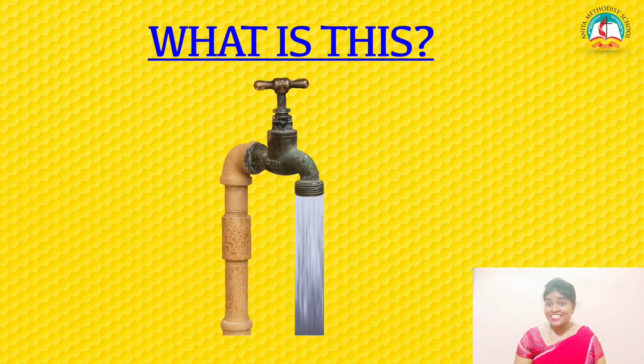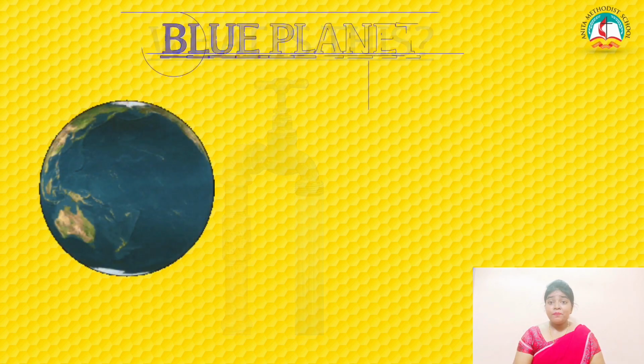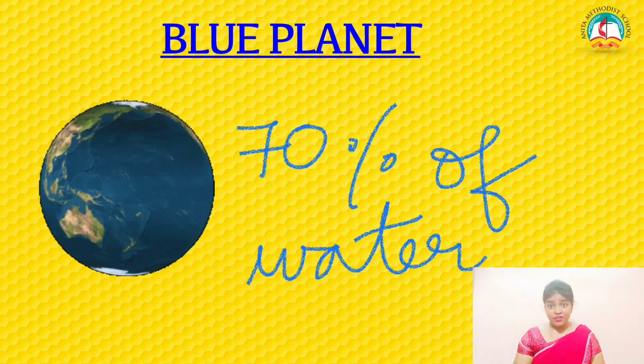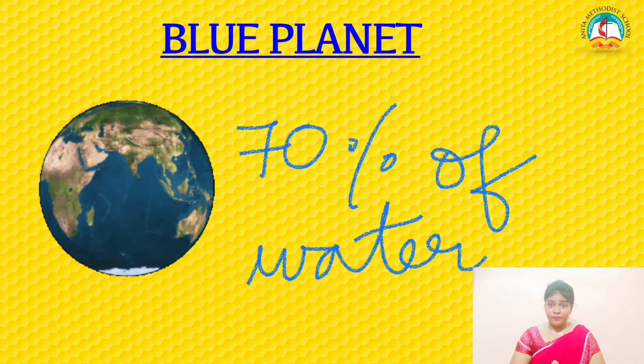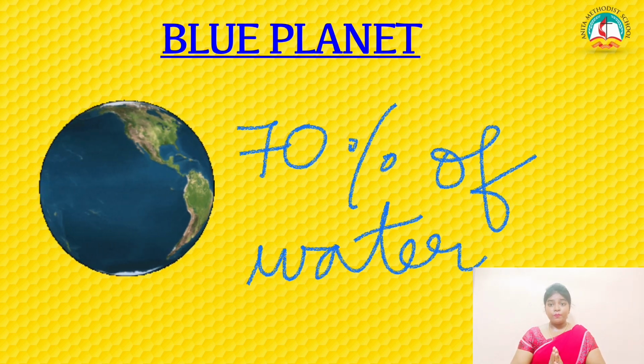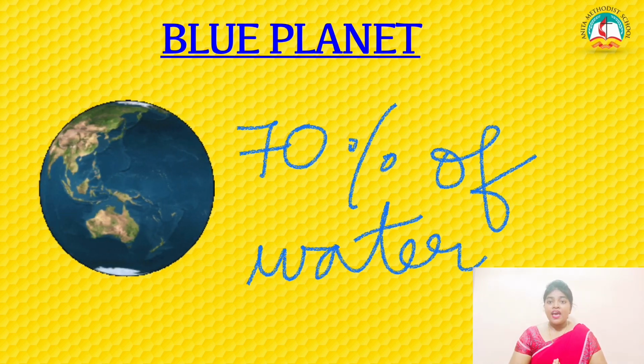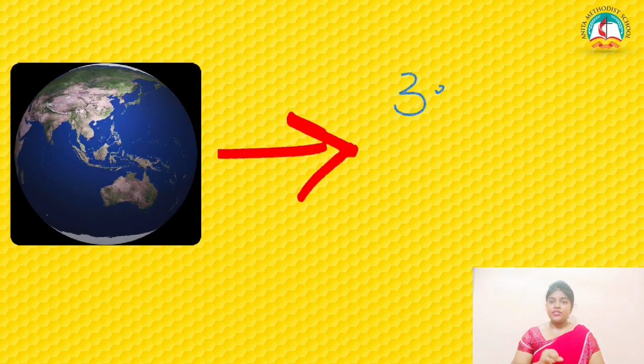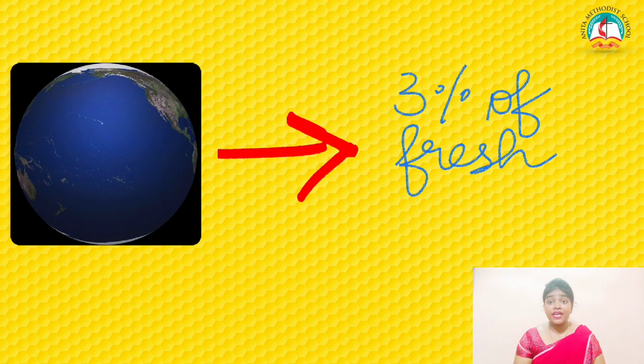Any guesses? Okay, just have a look at this picture. So what is it? It's a tap with a running water. Okay, so 70% of our earth is covered with water, and that's why our earth is called as blue planet, right? And only 3% of it is called as fresh water.